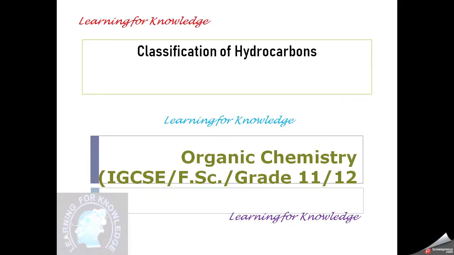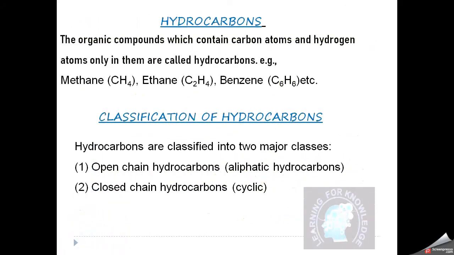Today we are starting the lecture in organic chemistry, which is useful for FSc, IGCSE, and grade 12 students across the whole world. Organic chemistry deals only with carbon atoms. First of all, we will start from hydrocarbons. What are hydrocarbons? The organic compounds which contain only carbon atoms and hydrogen atoms are called hydrocarbons. Some examples are methane gas, ethane, benzene, etc.